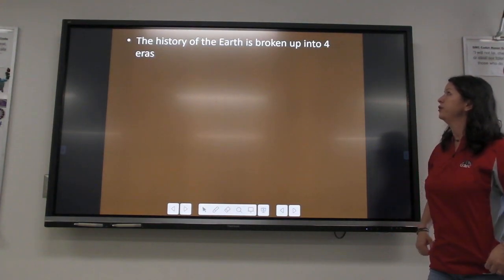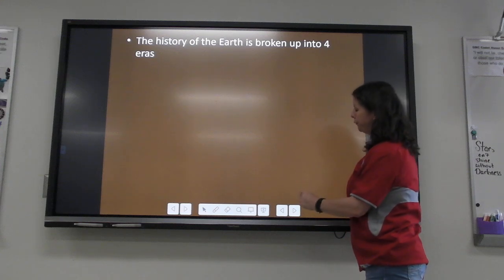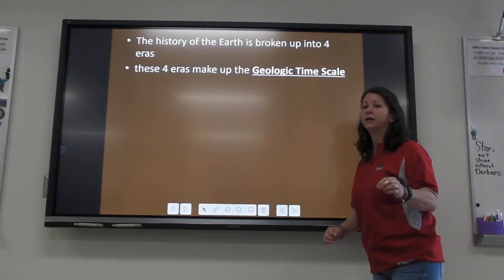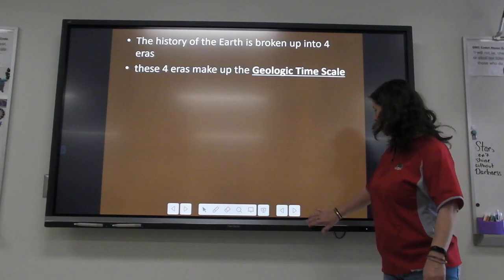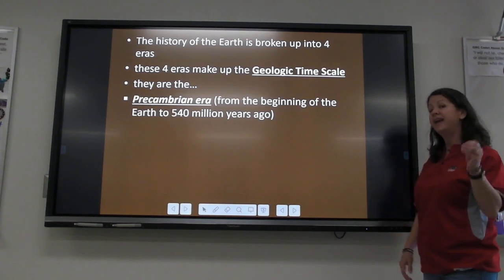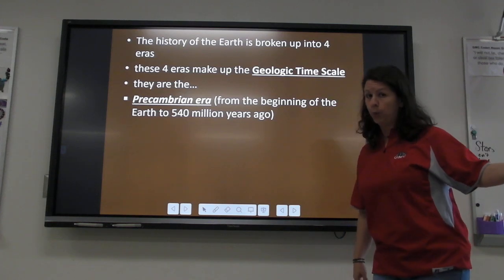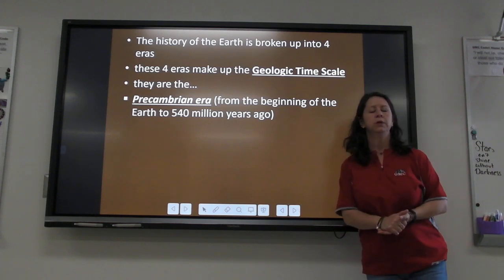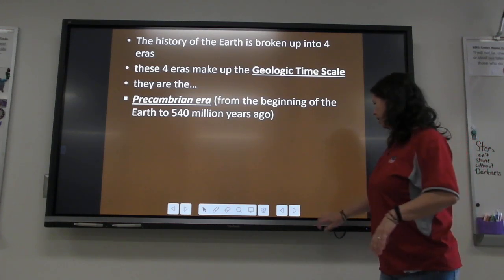All right, so the history of the Earth, as scientists have set it up, is broken up into 4 eras. And those 4 eras are what actually make up the geologic time scale. Those 4 eras are the Precambrian era, which is from the beginning of the Earth, about 4.5 billion years ago, to 540 million years ago. So by far the biggest era.